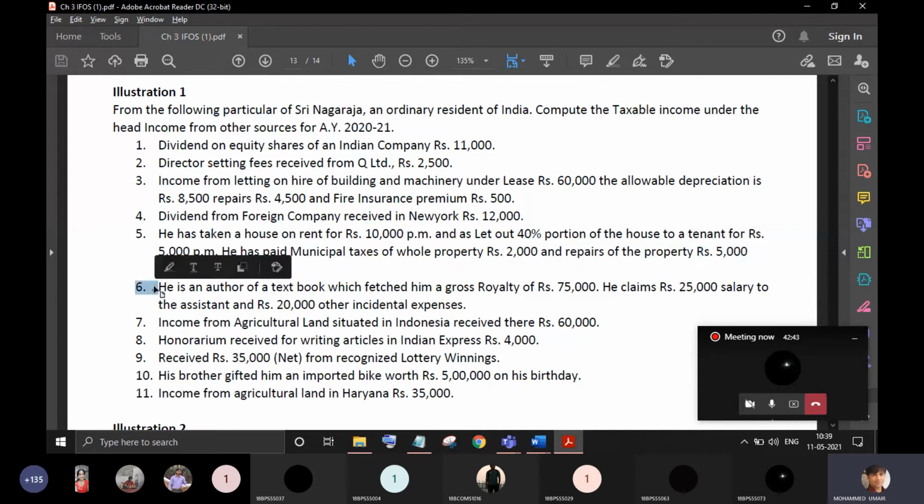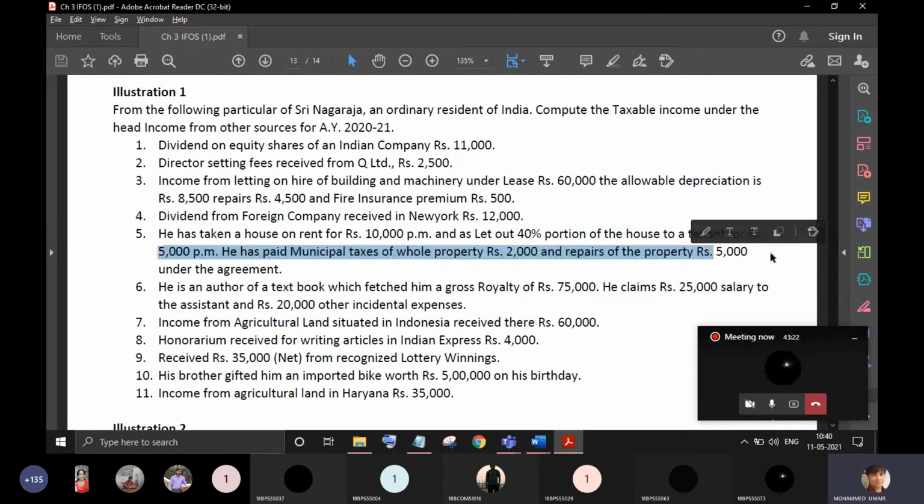as per the agreement. So just imagine I have taken a house on rent, for which I am paying 10,000. Now I feel the house is too big, so I have given the house to you to stay. What proportion of the house? Have I given you the entire house to stay? No, only 40% of the house I have given you to stay. Okay, so I, as the original tenant of this house, I am paying 10,000 to my landlord, who's the owner of this house, and he has said, boss, you have to only bear all the expenses. Municipal tax you should only pay, repairs also you should only pay. This is the agreement between me and my landlord.